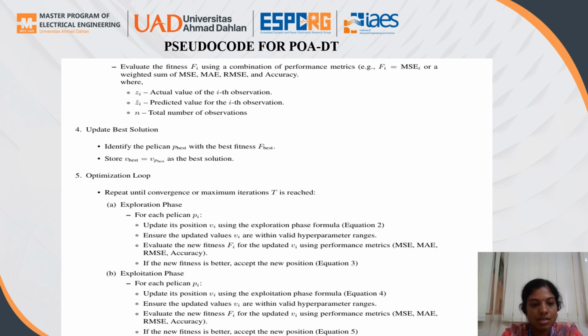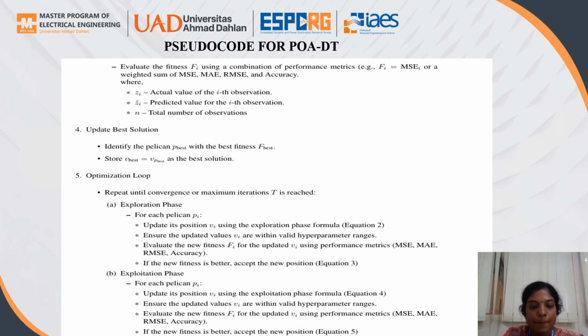Next, the optimization loop: repeat until the maximum iteration T is reached. In the exploration phase, we update the position. This equation 2 is represented in my paper. Ensure the updated values are within the valid hyperparameter ranges and evaluate the new fitness Fi for the updated Vi. Next, the exploitation phase uses the same kind of formula that is represented in my paper.